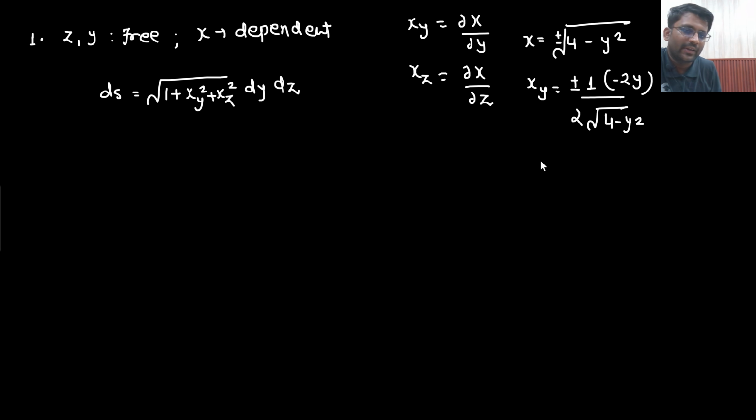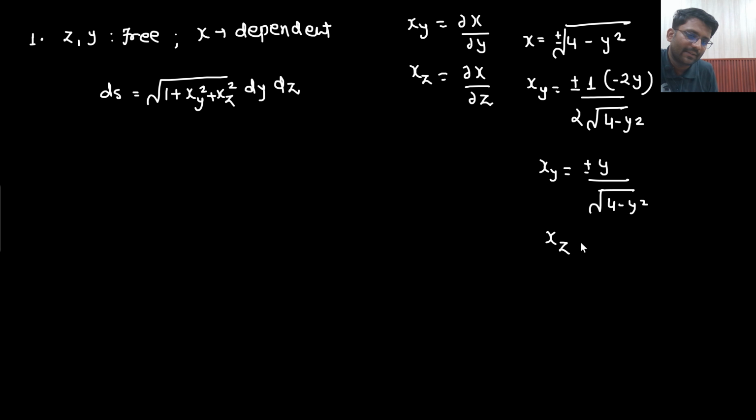Right? So what will you be getting? xy I will be getting is minus y upon plus minus under root 4 minus y square. Here there is plus minus, multiplied with the minus sign, it will become minus plus. Doesn't matter. Why doesn't it matter? Because eventually you are going to do the square. So whether there is a plus sign or minus sign doesn't matter much. In the examination I would have taken only the positive sign. So I am getting y upon under root 4 minus y square. Right?